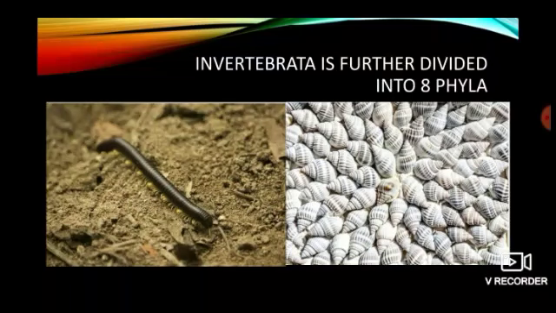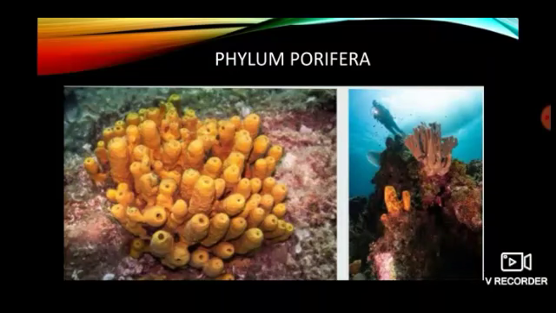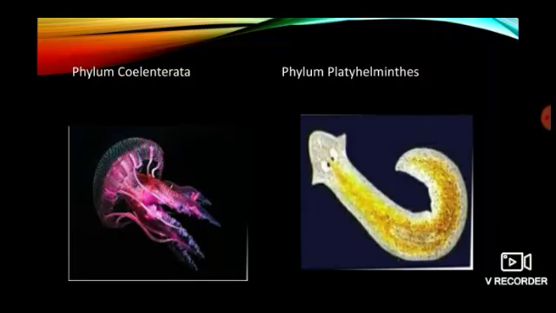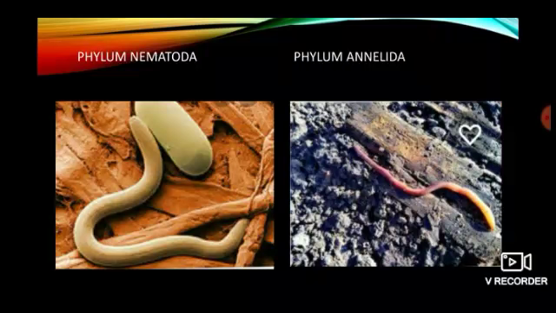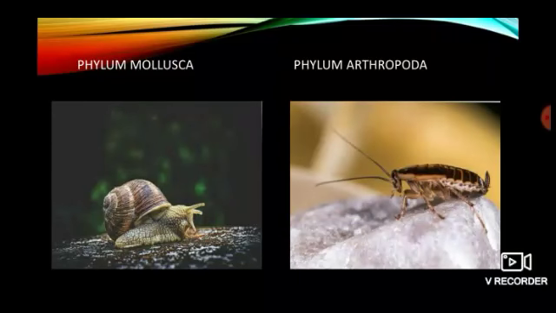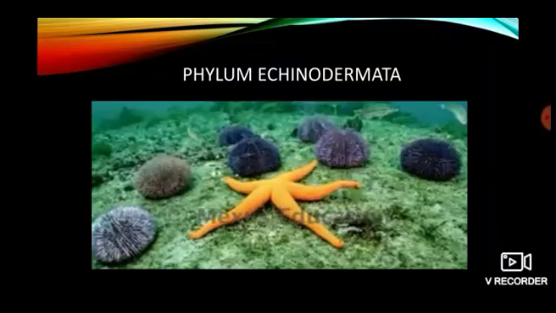Let's have a look into Invertebrata, which is further classified into 8 phyla. Number 1, Phylum Porifera. Number 2, Phylum Coelenterata. Number 3, Phylum Platyhelminthes. Number 4, Phylum Nematoda. Number 5, Phylum Annelida. Number 6, Phylum Mollusca. Number 7, Phylum Arthropoda. And number 8, Phylum Echinodermata.